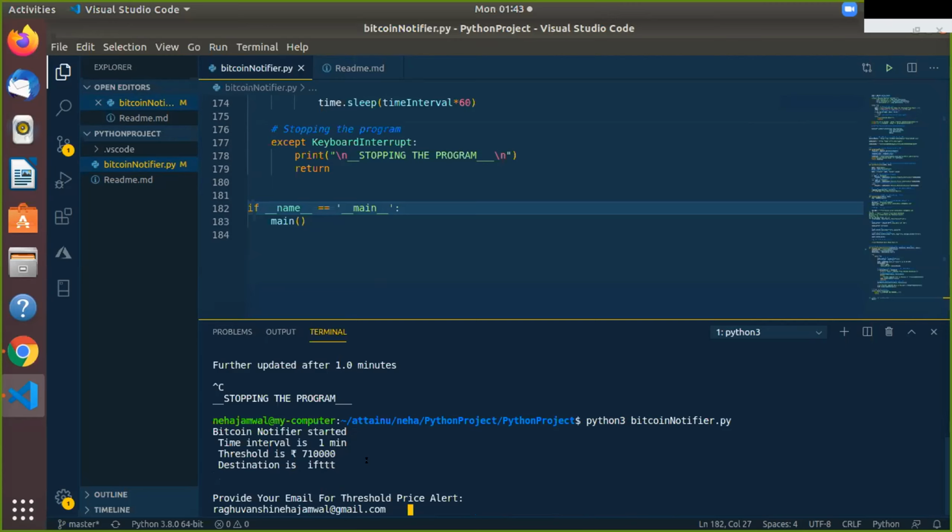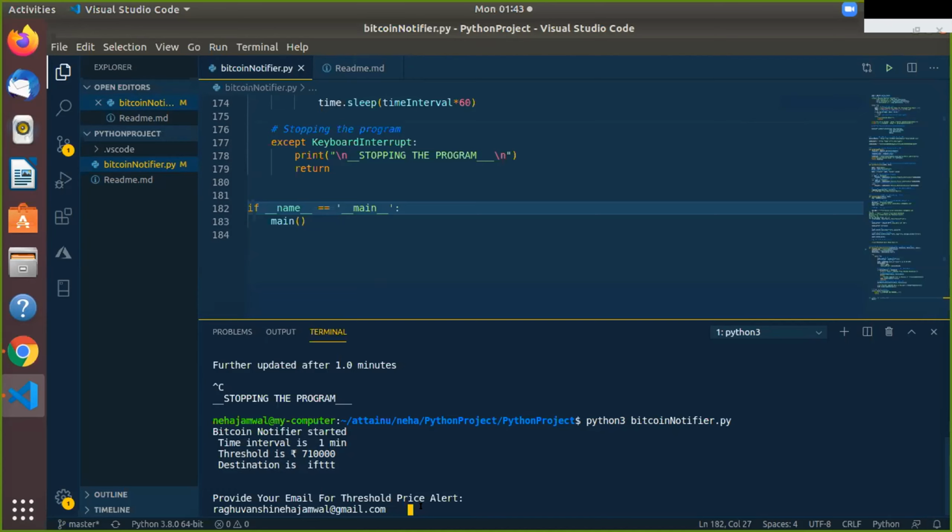As you can see here, the threshold price is 7,10,000. Whenever the price drops below 7,10,000, the email will be sent, and the time interval is 1 minute. The email or any notification will be sent after 1 minute. You can change all these things as well. And for the regular notification, the destination will be IFTTT.